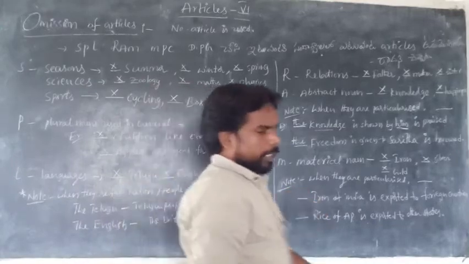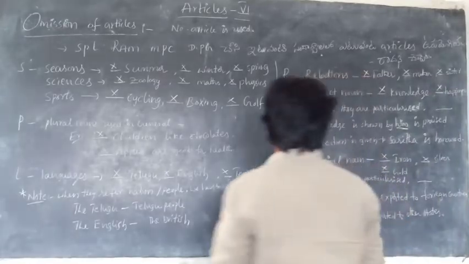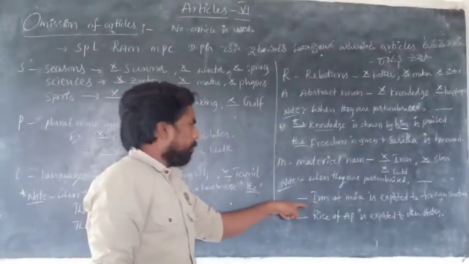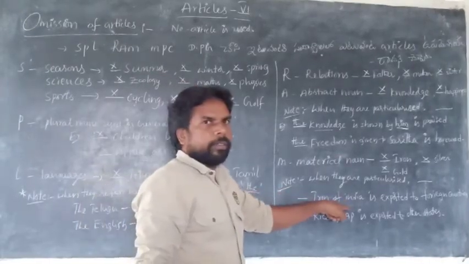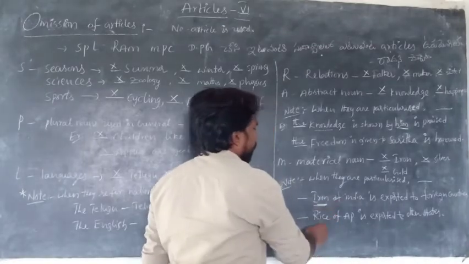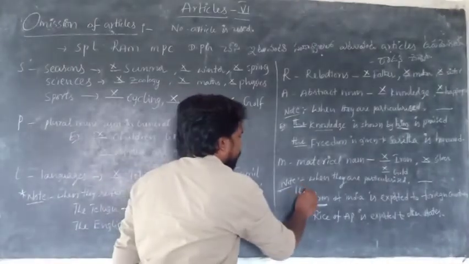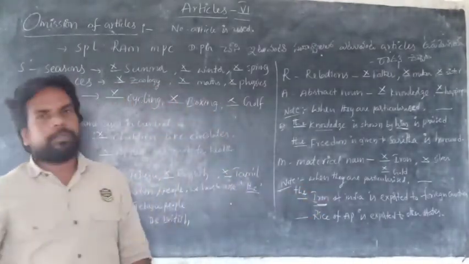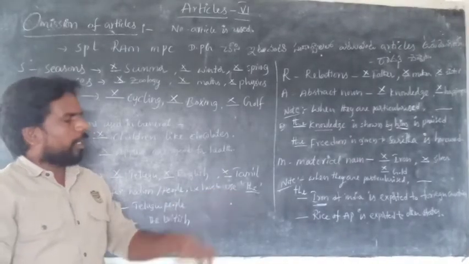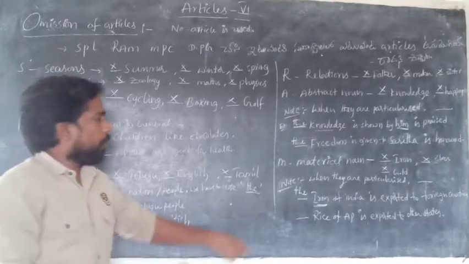When they are particularized, we have to use the article the before it, like the iron of India. It is particular. We are talking about a particular iron, the iron in India. So we have to use the article the. The iron of India is exported to foreign countries. When material nouns are used in general, we never use any article. When particularized, we have to use the article the.